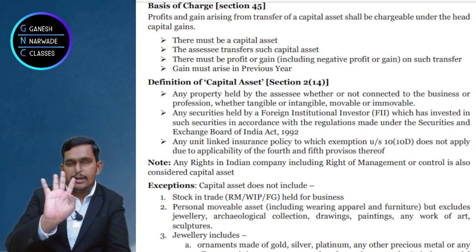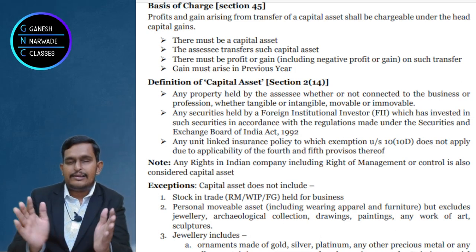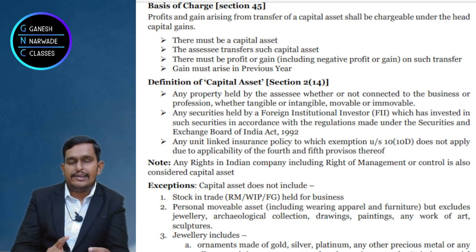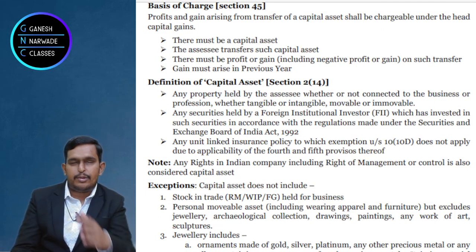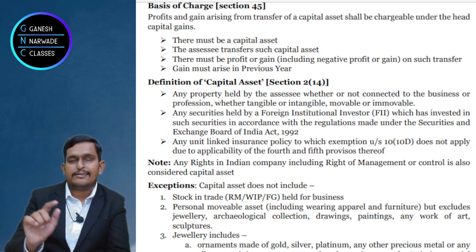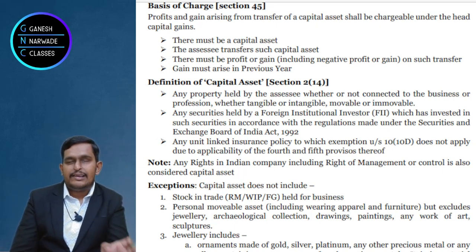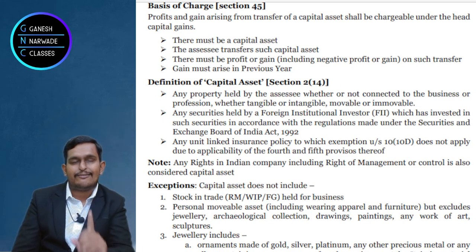We understood 4 points, right? Capital asset under section 2 clause 14. First, property of any kind, movable, immovable, tangible, intangible, used for business or not used for business. Second, securities held by foreign institutional investors as per the regulations of SEBI. Third, ULIP, if in any single year the premium paid is more than 2,50,000.